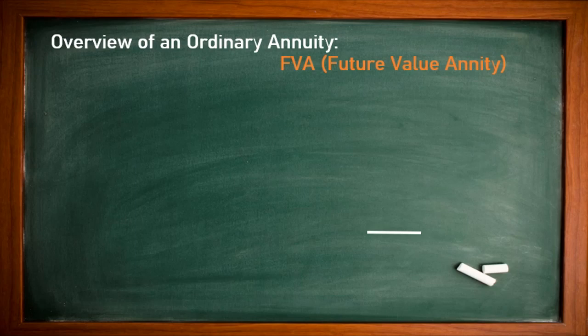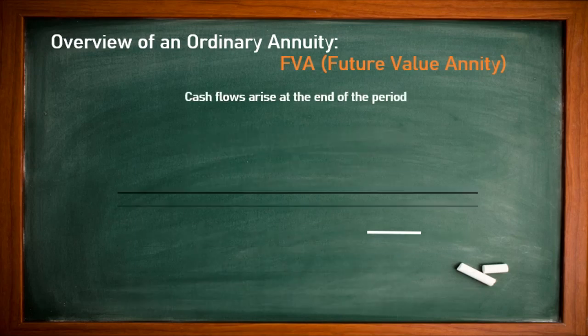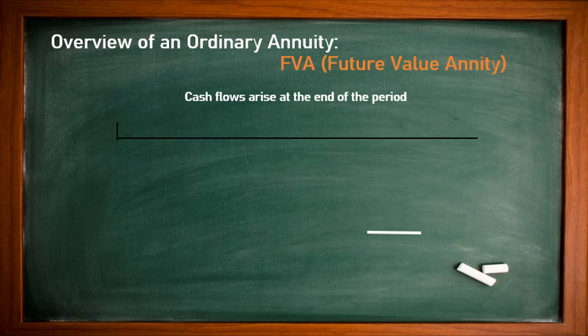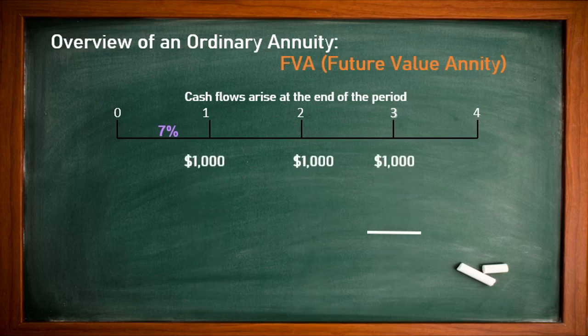We'll explain that cash flow arises at the end of the period because we are using an ordinary annuity. So first year, second year, third year, fourth year and fifth year. Suppose we are taking a span of 4, we will calculate only for 3 years: 0, 1, 2, 3. It means our calculation is at the end of the year, and 7% is our interest rate. As I told you, we are going for 3 years.